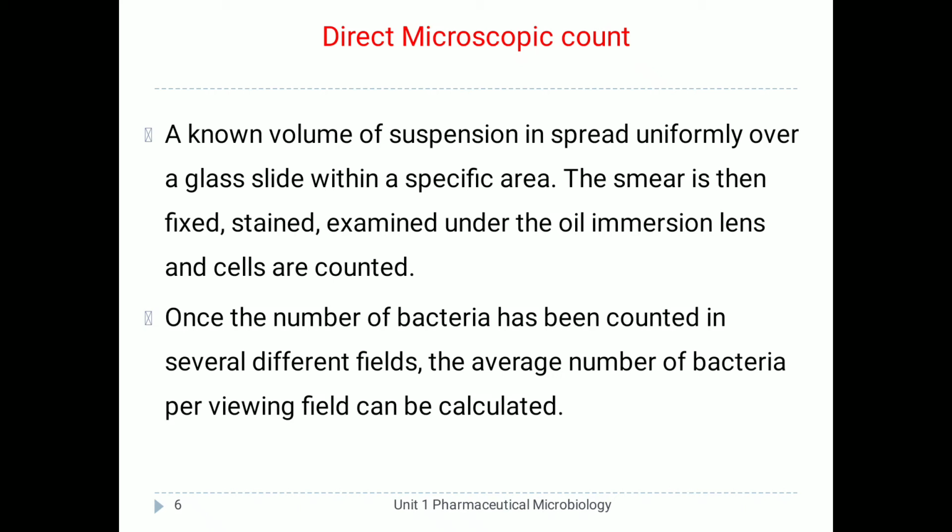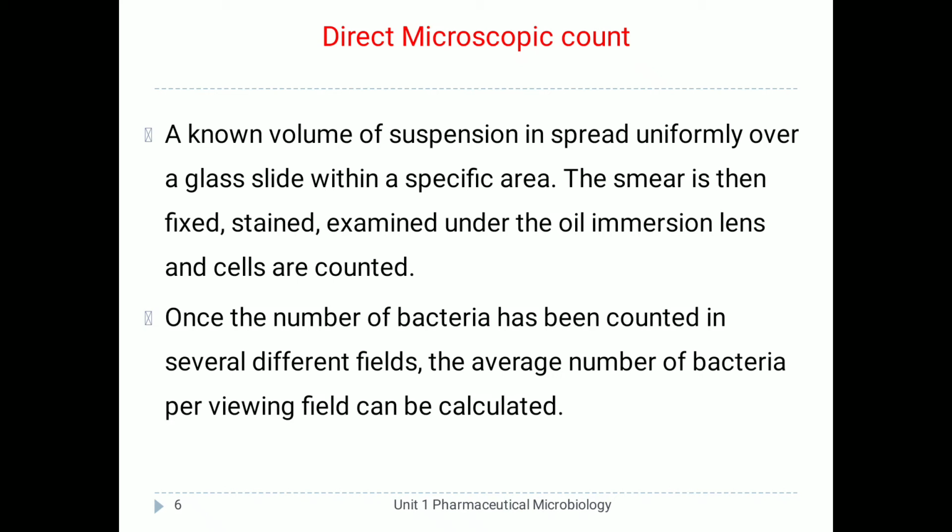After that the smear is fixed. Fixation of the smear means whatever cells are present in the film must be fixed to the glass slide, and it is done by passing the smear 2 to 3 times through the flame. That smear is then examined under the oil immersion lens, and the cells are counted.